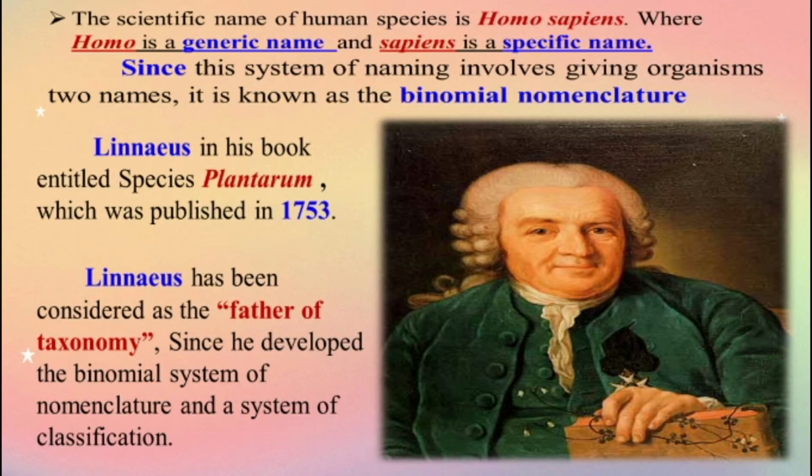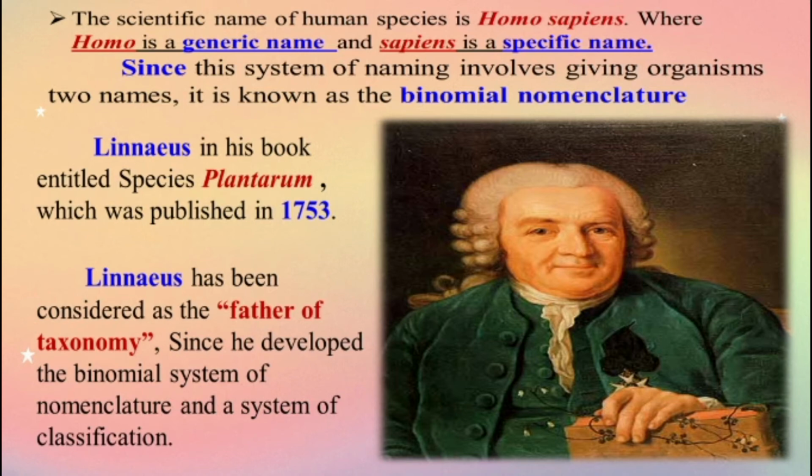Linnaeus, in his book entitled Species Plantarum, published in 1753. So how do we know who identified the genus and species? Here, Linnaeus is the scientist, and he wrote Species Plantarum.